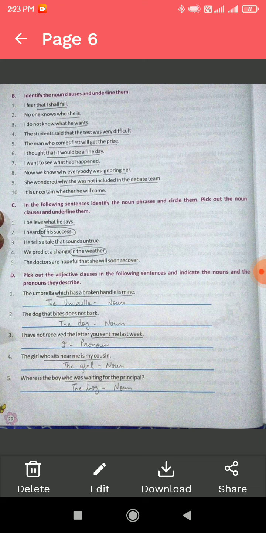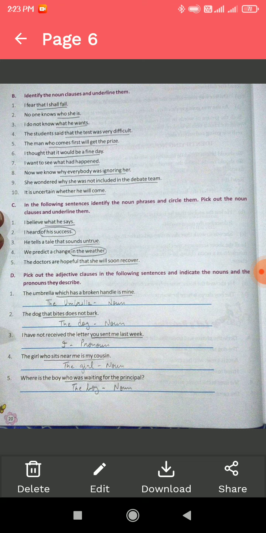Identify the noun clauses and underline them. I fear that I shall fall. Here I is the subject and shall fall is the verb, so that I shall fall is a noun clause. No one knows who she is, noun clause. I do not know what he wants. Here what he wants is a group of words with a subject, so it is a clause.